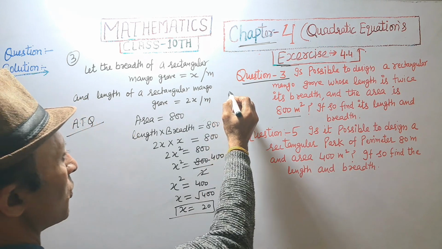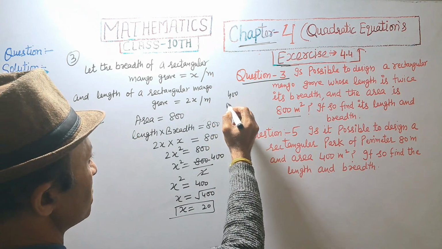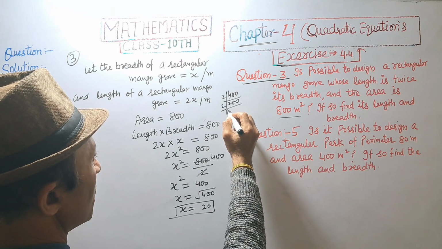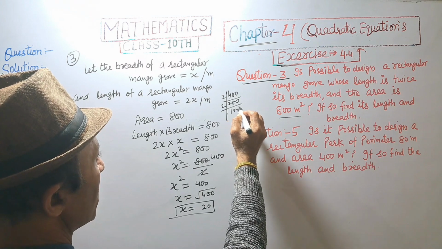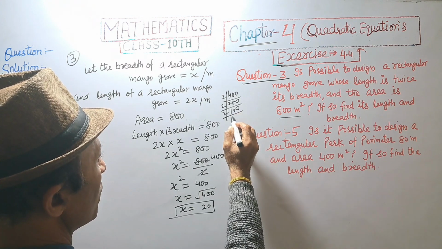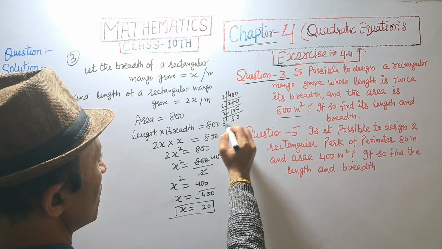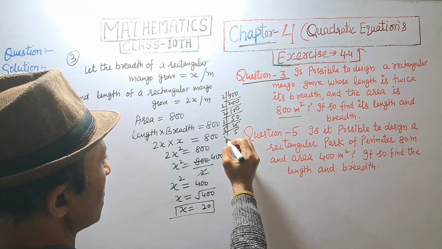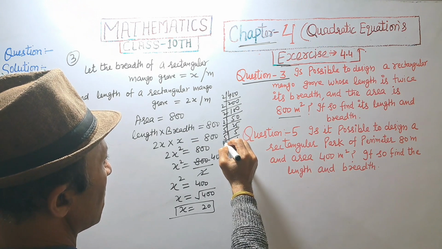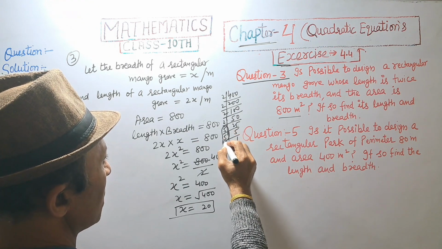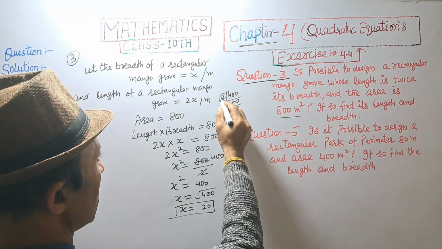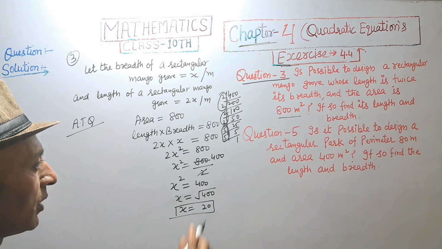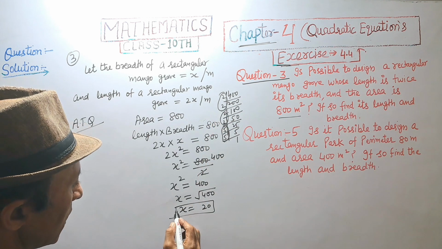Prime factorization of 400 is 2 into 2 into 2 into 2 into 5 into 5. In pairs, 2 into 2 into 5, 5 4s are 20.